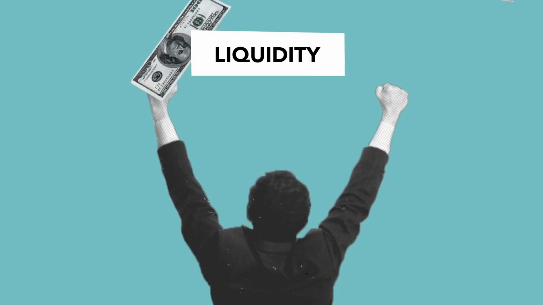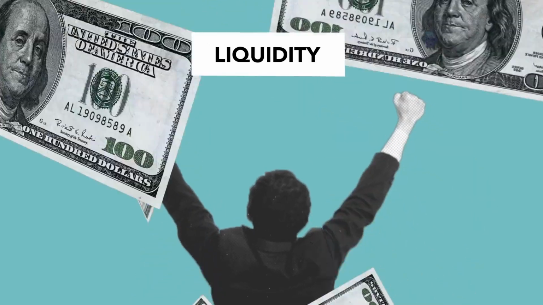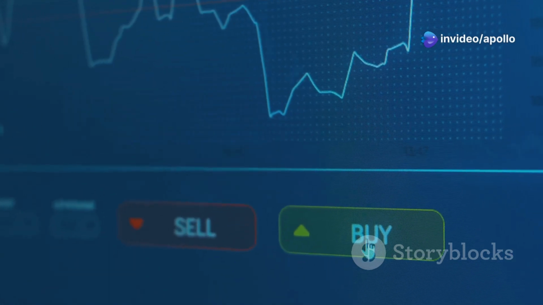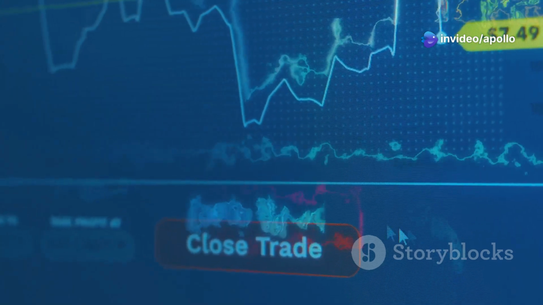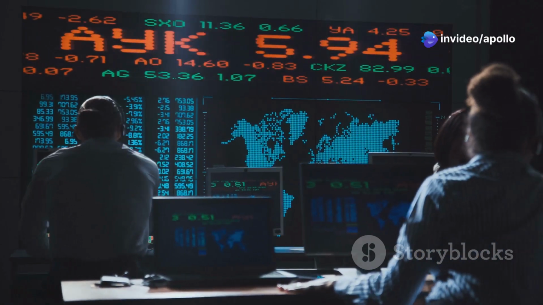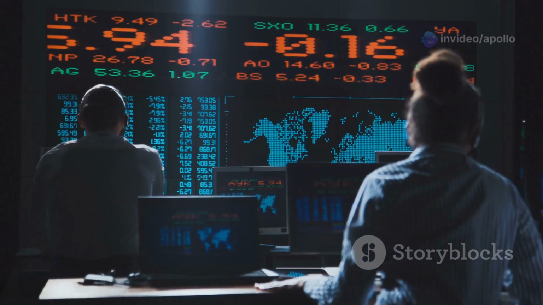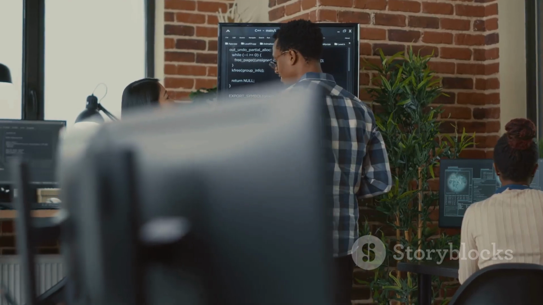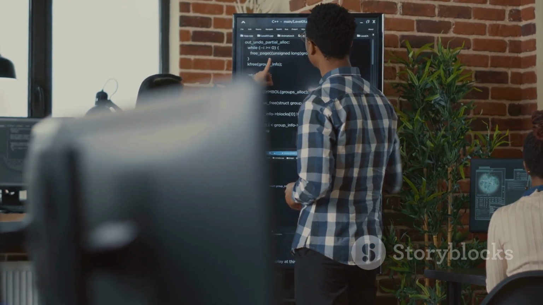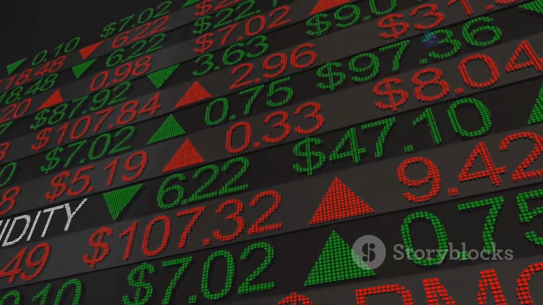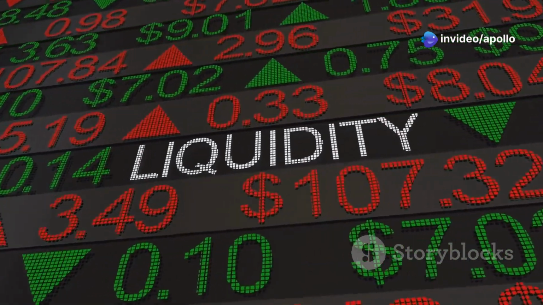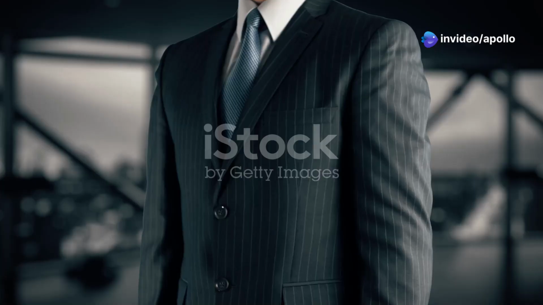Finally, fragmented liquidity poses a significant obstacle. Liquidity refers to the ease with which assets can be bought and sold. When liquidity is fragmented across multiple blockchains, it becomes difficult to trade assets efficiently. This fragmentation also limits the potential for innovation in DeFi. We need a way to connect these isolated pools of liquidity to unlock the full potential of Web3.